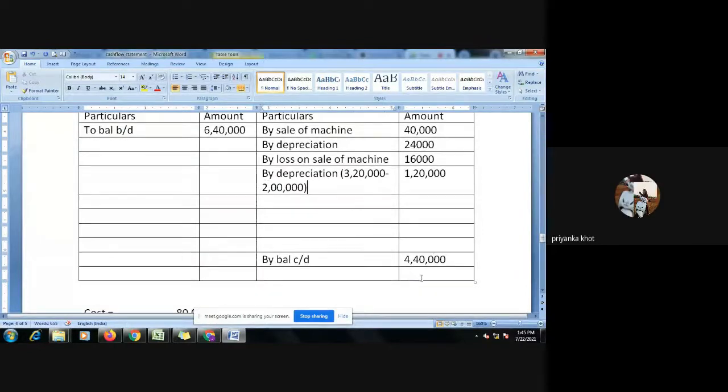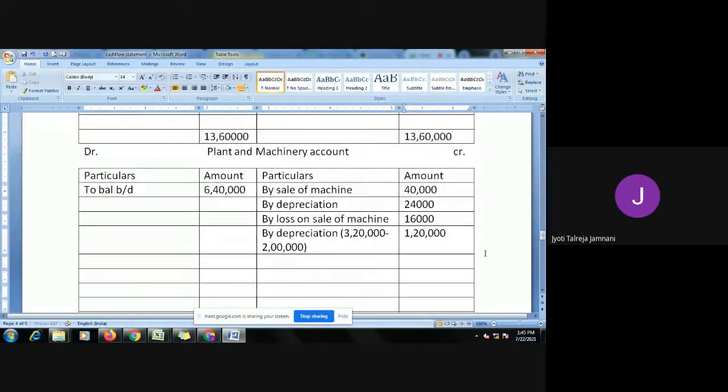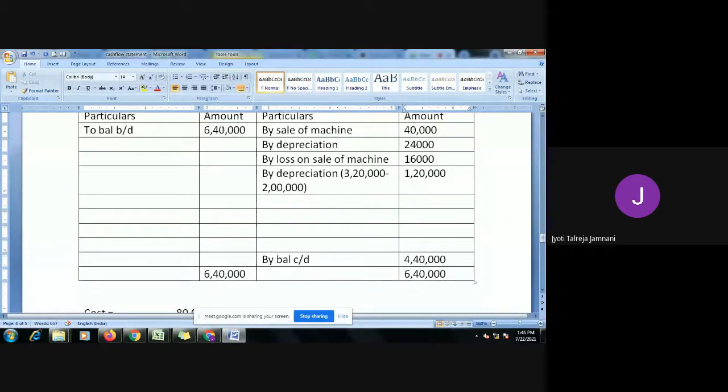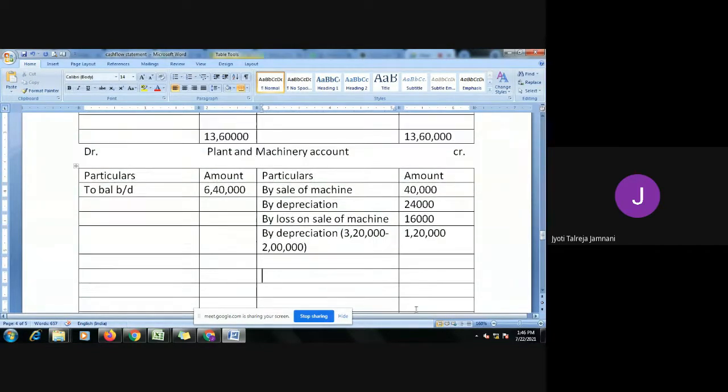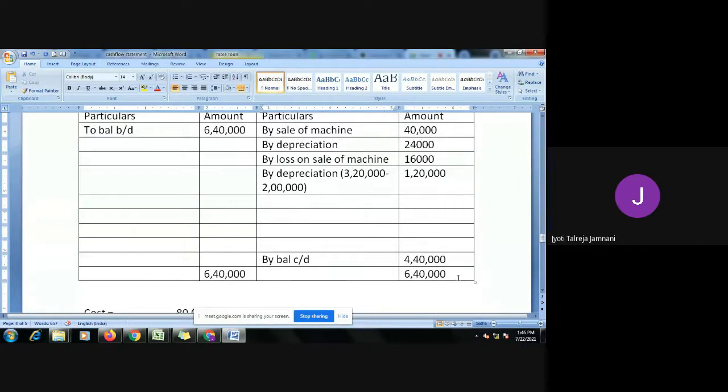Ma'am, we have to identify whether we sold the entire machine or only half, or depreciation? Correct. You have to identify or find sale, loss, and depreciation. They have not given it directly. They have just given opening, closing, and in the working note they have told you that this was sold, this much was the depreciation. So we have to identify these four things and take them in the cash flow statement. Now if you total, both sides are the same, 6 lakh 40, 6 lakh 40, because we identified how it became 4 lakh 40. So where the remaining amount went, we found out here.